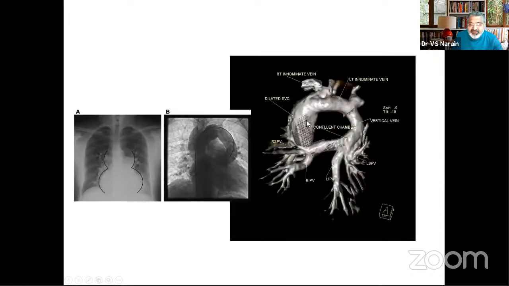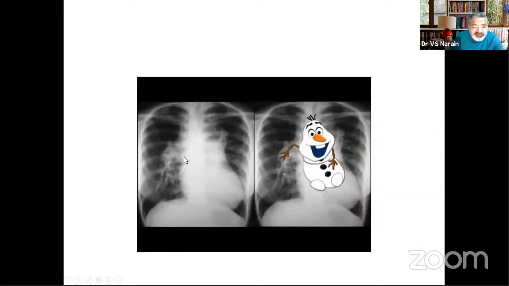So this is classic figure of 8. This is the vertical vein, innominate, superior vena cava, which is dilated. So the upper part of 8 is formed by this confluence chamber, vertical vein, innominate, and superior vena cava. So you should be aware of what structures form the figure of 8. And you can have different kinds of snowmen, but the classic pictures that will be brought is the one here.